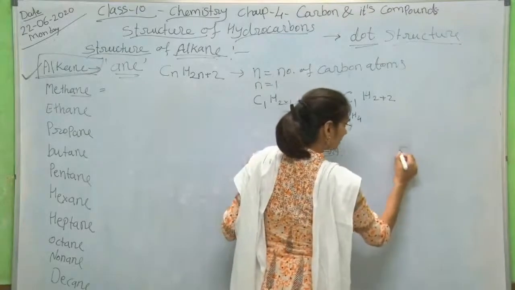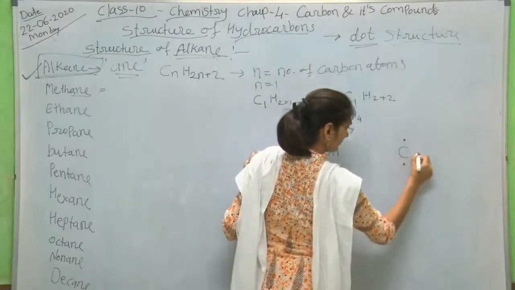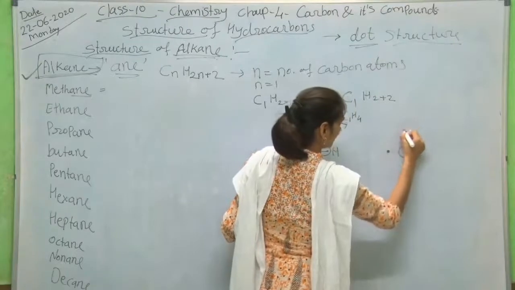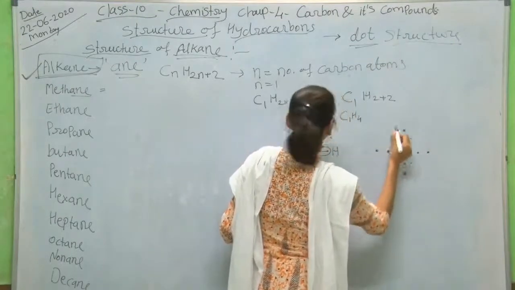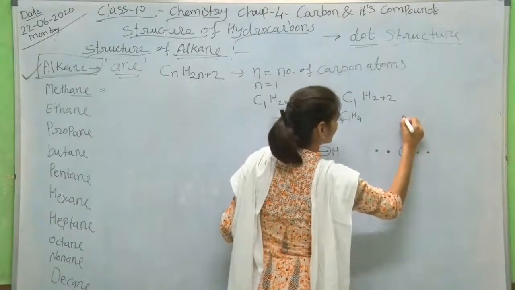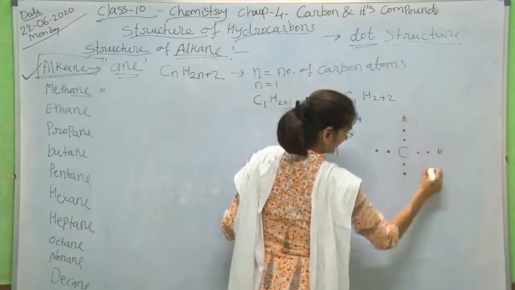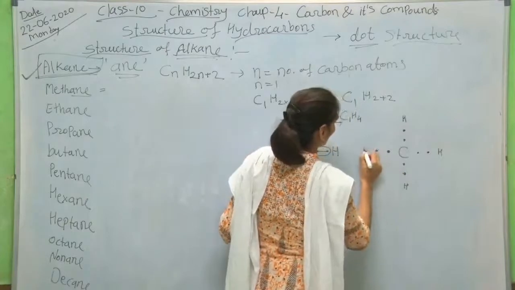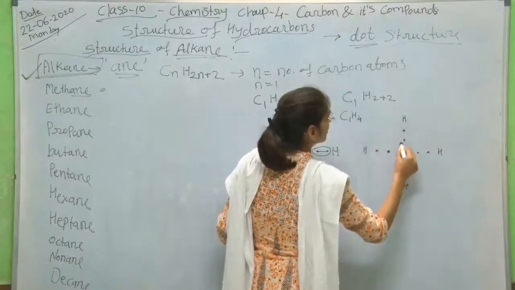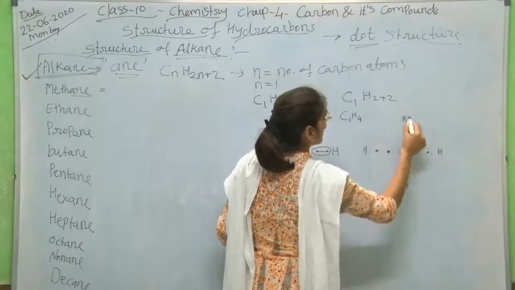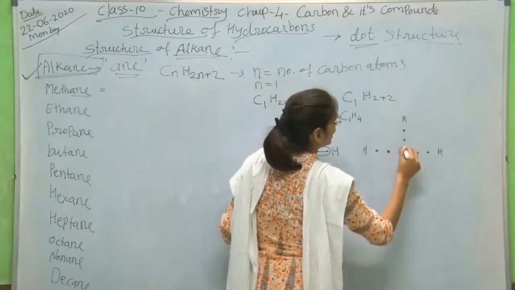I will draw it here. Each carbon atom is sharing here, and each hydrogen atom is also sharing here.